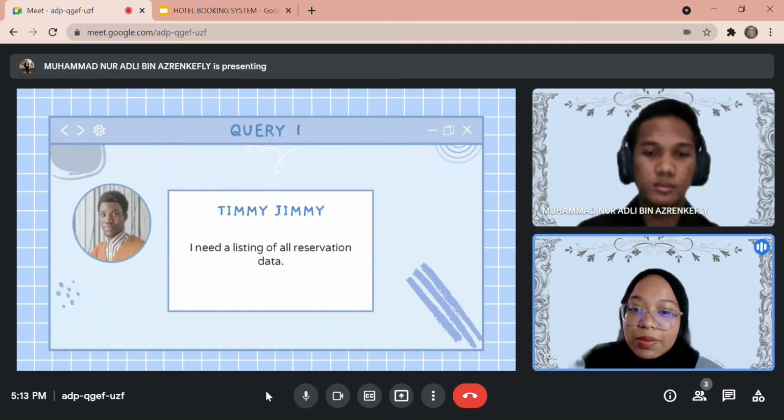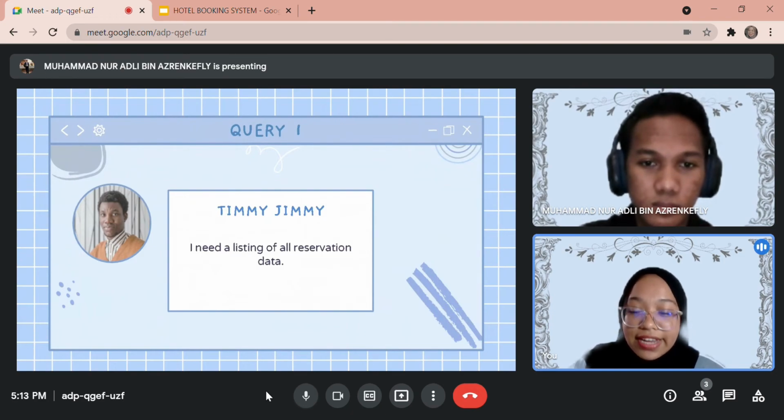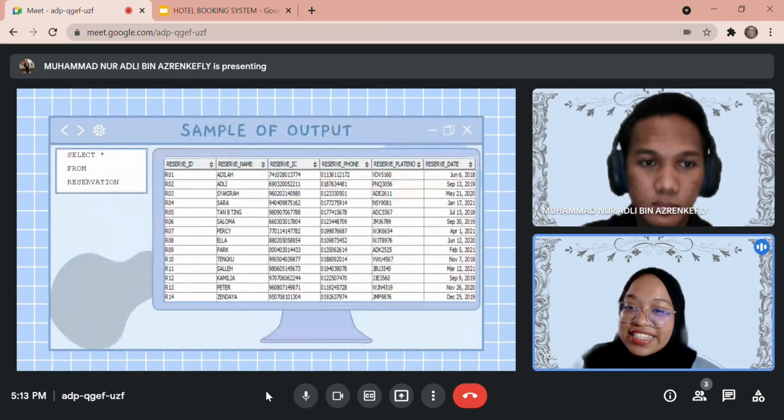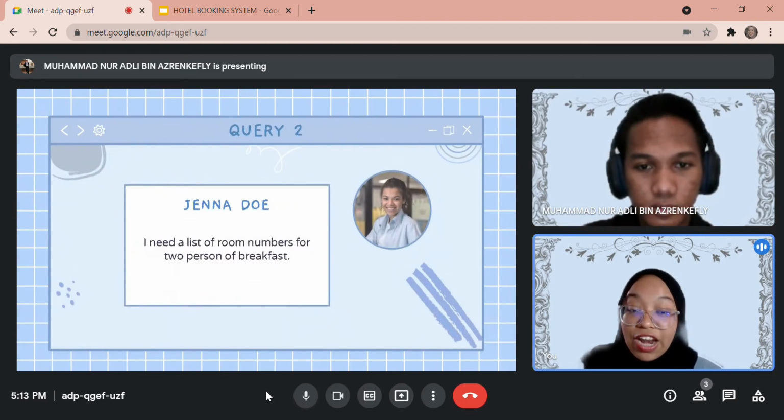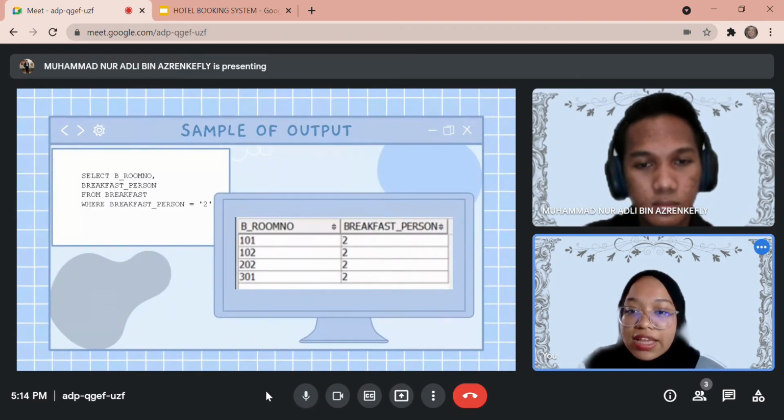Query number 1, Jimmy requested that he needs a listing of all reservation data. This is a sample of the output for what he listed. For query number 2, she needs a list of room numbers for 2% of breakfast. So this is a sample of the output for what she requested just now.